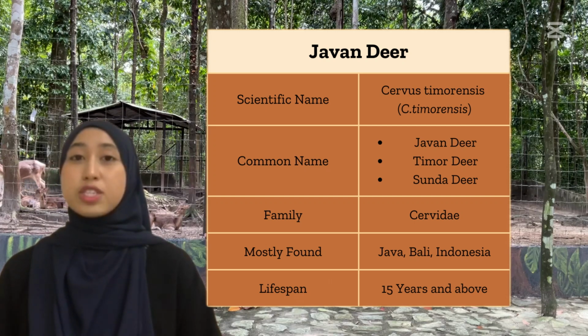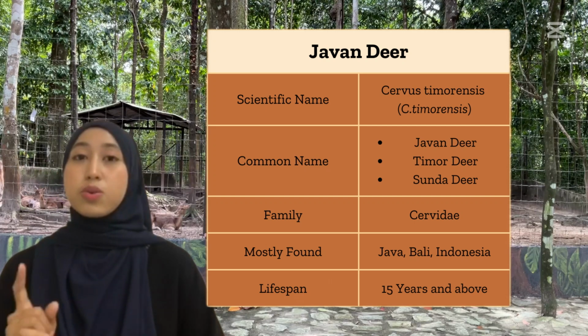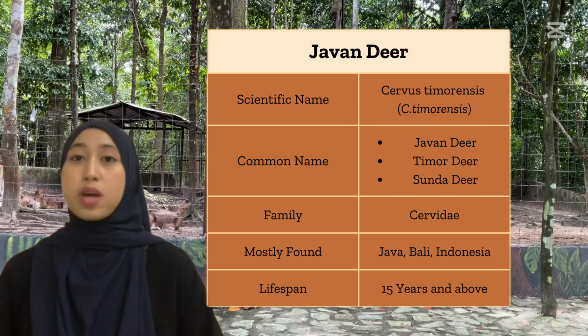Javan deer usually live in small population groups. However, they can also be found in large groups. Sometimes they can be alone during mating season.